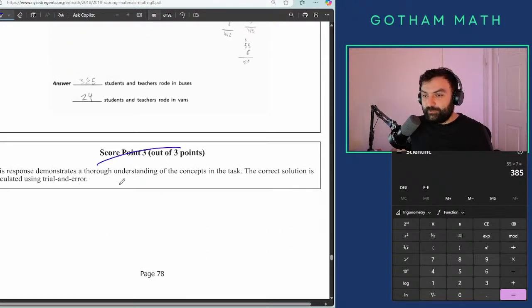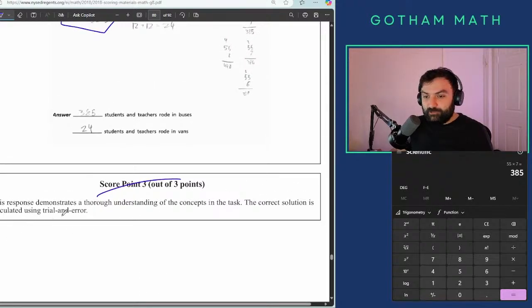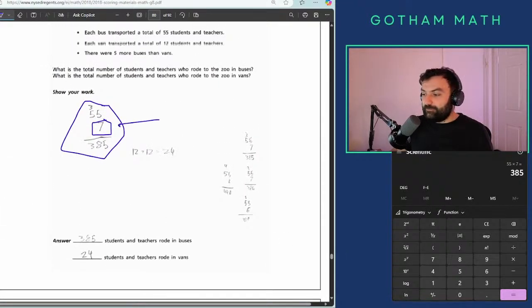The response demonstrates a thorough understanding of the concept in the task. The correct solution is calculated using trial and error. But trial and error, wow, and it's legit. Well, maybe back in 2018 it was legit. Not anymore. There's no way you can do this and get 3 out of 3, even if you got the right answer. This could literally be copying from someone. I wouldn't accept it. I would give this literally an A1. Okay, so we're moving on.